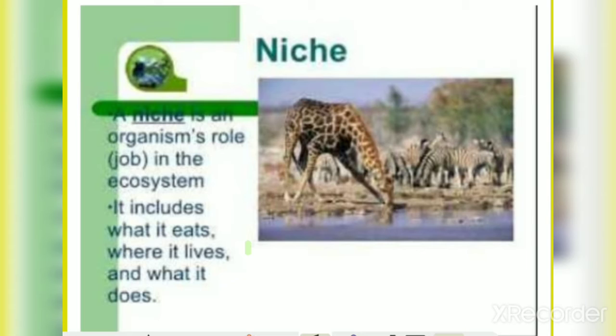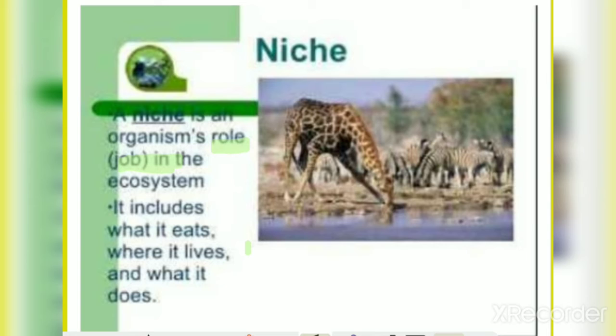Niche is a part of habitat. We have just seen what is habitat. It is a place where an organism or living beings live. It is their house or home. But niche is the role that an organism performs.